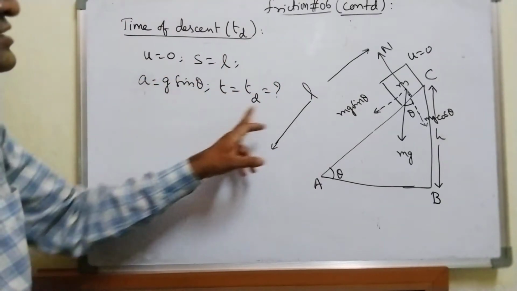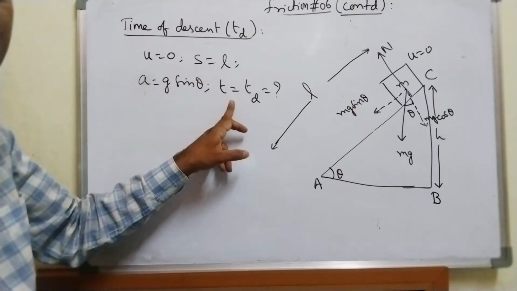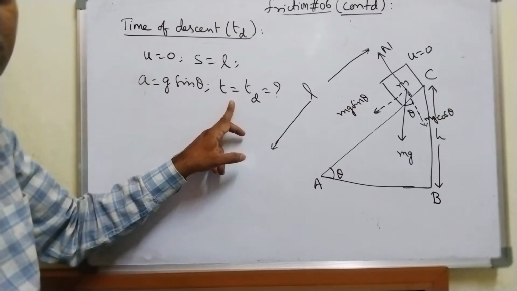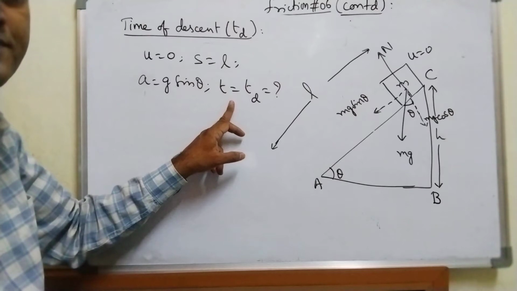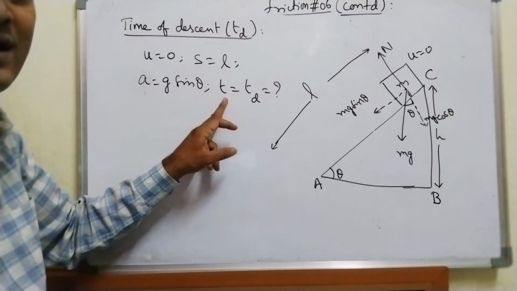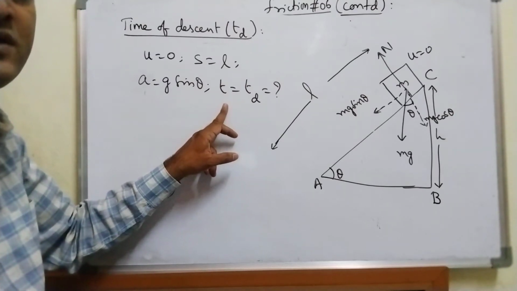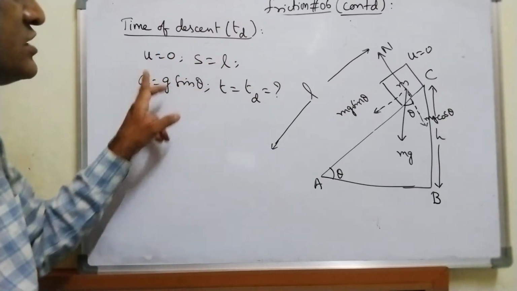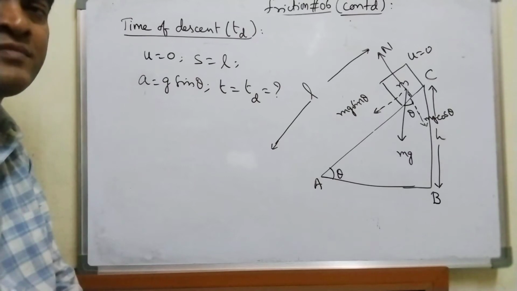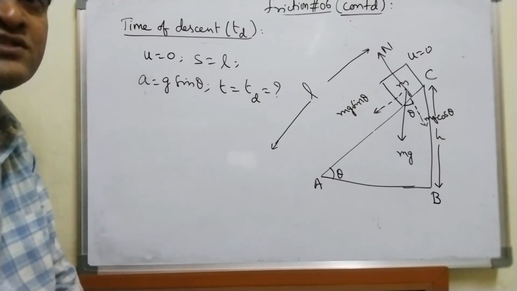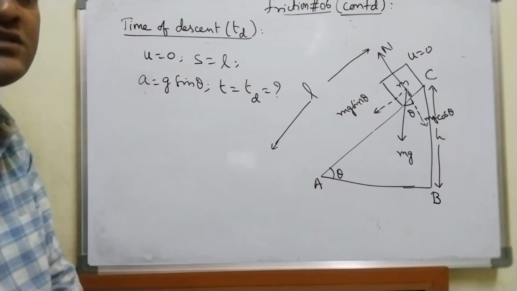If you look at these variables, you can analyze and tell me which formula is best suited to find the time using these parameters: length, distance, initial velocity, acceleration, time.